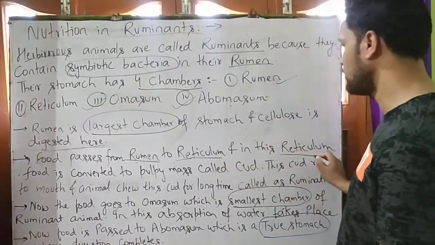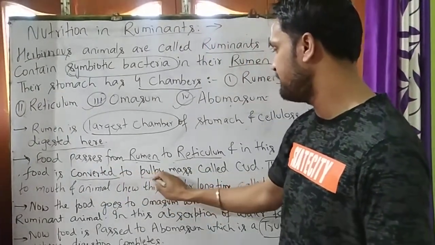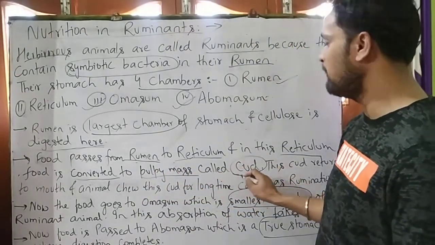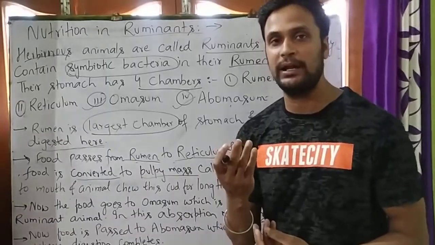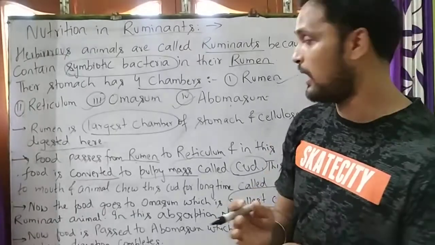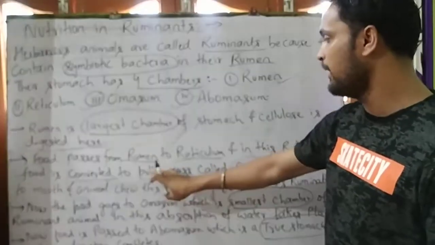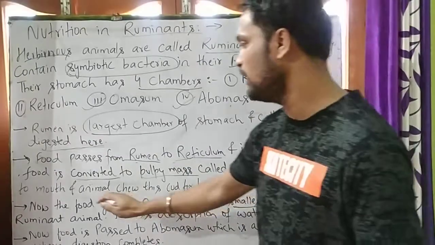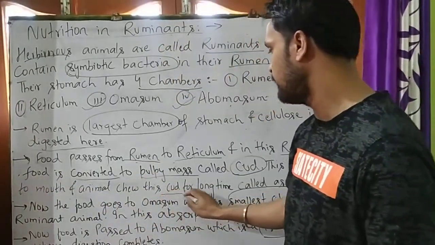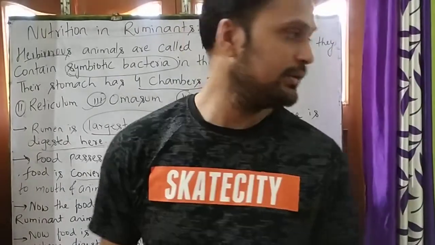Now in this reticulum, the food is converted to pulpy masses called curd. Student, you might have seen that most of the domestic animals, when they sit and chew, a white, liquid-like material appears in their mouth. That is called curd. So what happens when food passes from rumen to reticulum? It is converted into pulpy masses called curd. This curd returns to the mouth, and the animal chews this curd for a long time, called rumination.